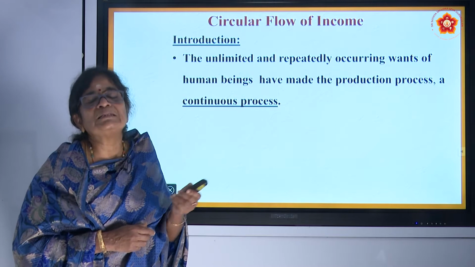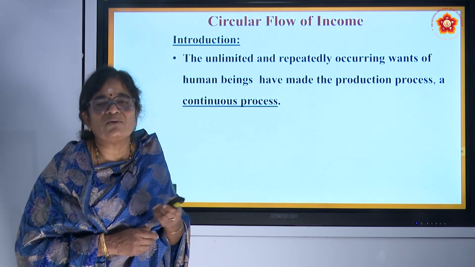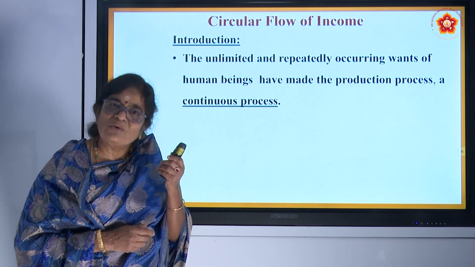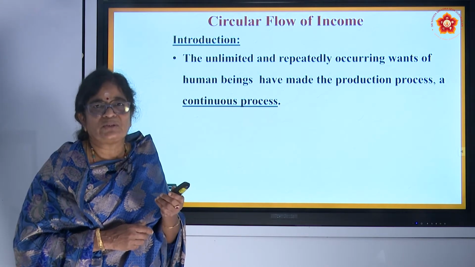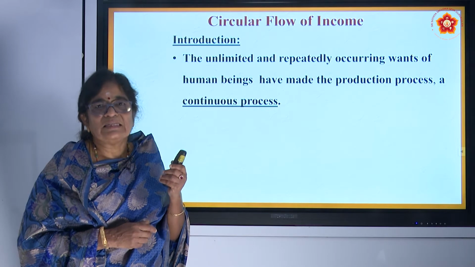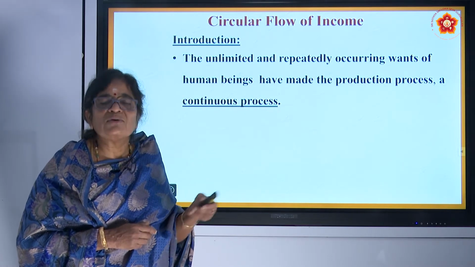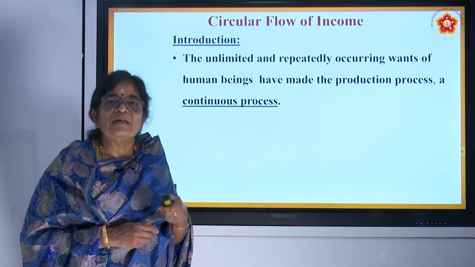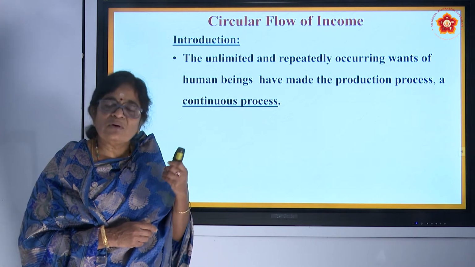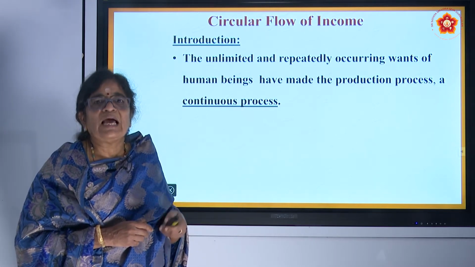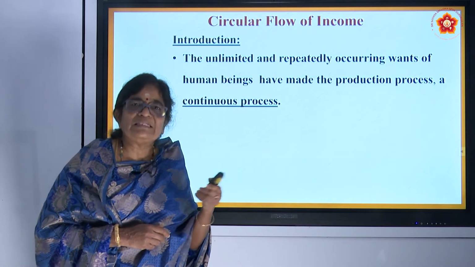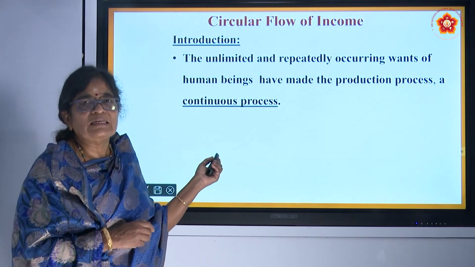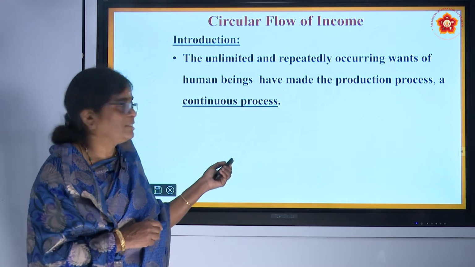What made that flow of income circular? The humans and their repeatedly occurring wants. That is the reason for the circular flow of income: the continuous production process and continuous selling in the market. Income flows between the sectors, which we study later on the subsequent slides.